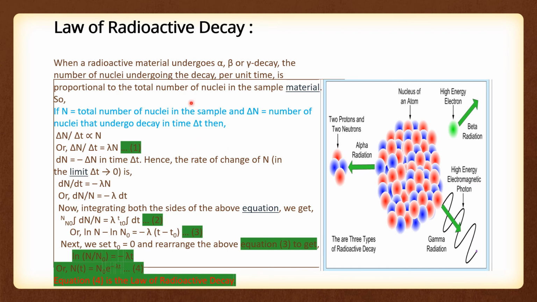So in that case, I solved some numericals here on the law of radioactive decay. Finally we are getting N t equals N naught e power minus lambda t. These are the equations for the law of radioactive decay.